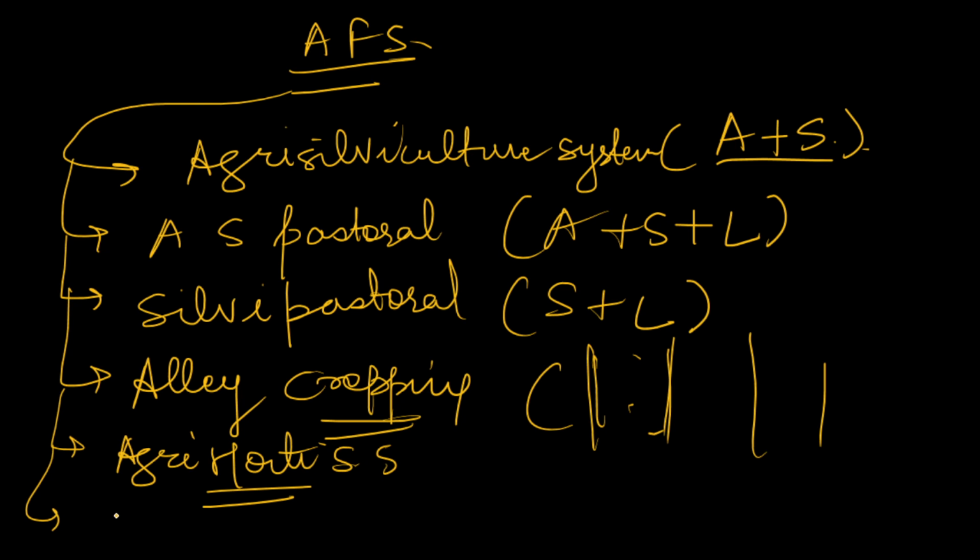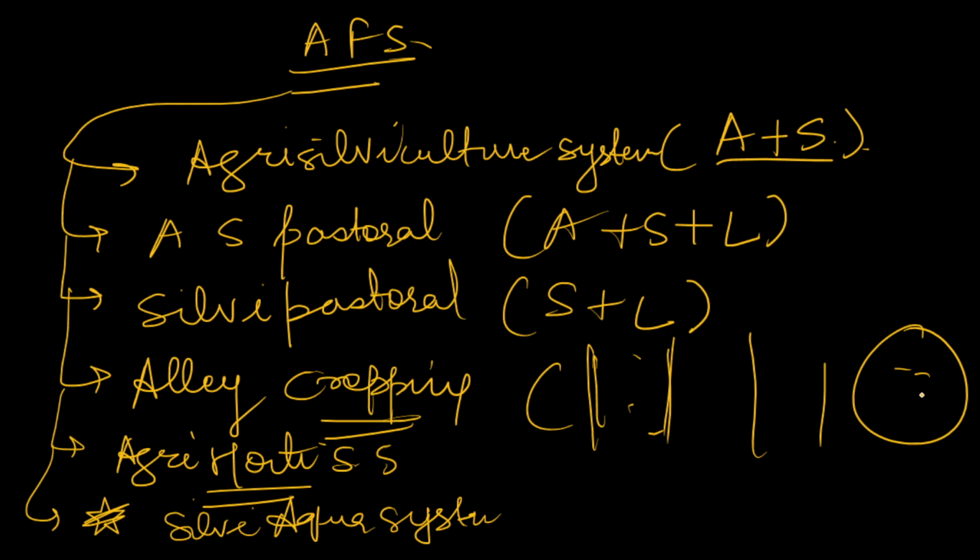You can also add silvi-aquatic ecosystems. Suppose this is a pond, an ecosystem, where fishes are inside the pond. You are growing silvicultural trees on all the sides of the pond. So these are the common systems. There are many other systems. If you write 5-6 systems, that will be enough. The examiner will understand that you know the concept.